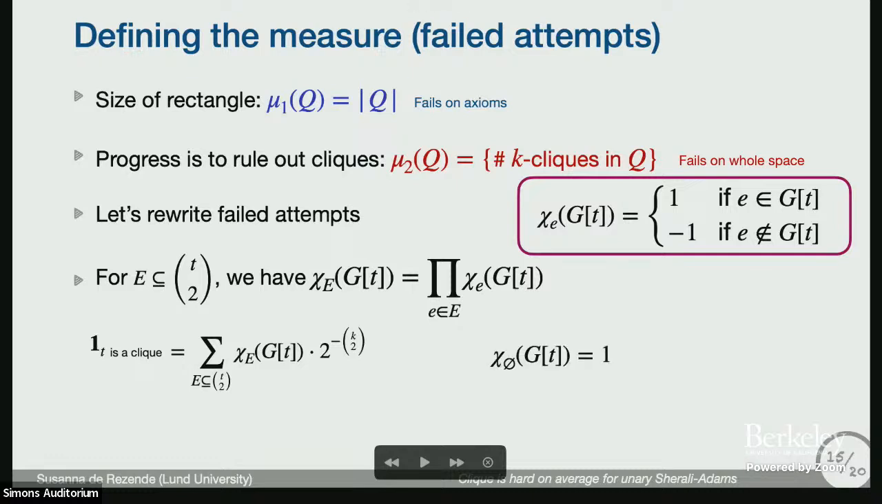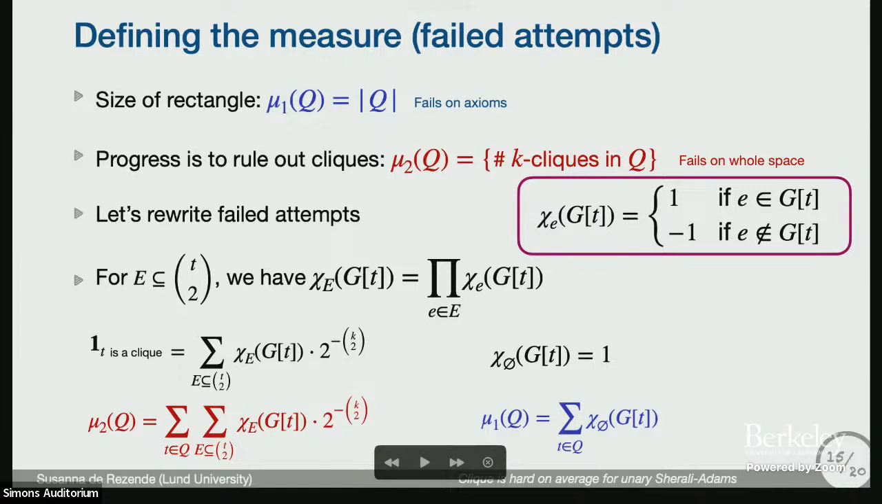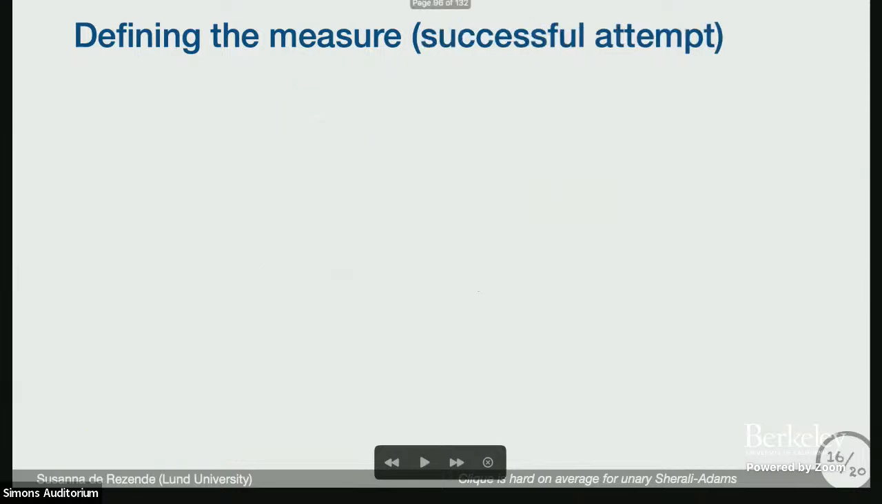And if I consider the empty set here, then the character on this empty set is simply 1, right? Multiplying over an empty set. So now using these two definitions, I can rewrite these two attempts. In this one, I'm just counting the number of k-cliques. So I can just sum over all tuples in Q the number of k-cliques. And on this side, I'm just looking at the size of the rectangle. So I can just sum over all tuples in Q of 1. Okay. It seems like a stupid exercise, but these two attempts are interesting: one fails on axioms, one fails on the whole space. Can we get something in between?